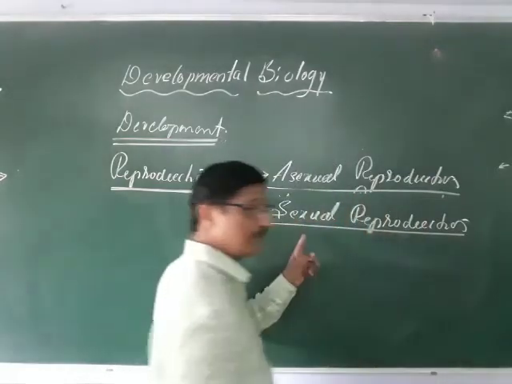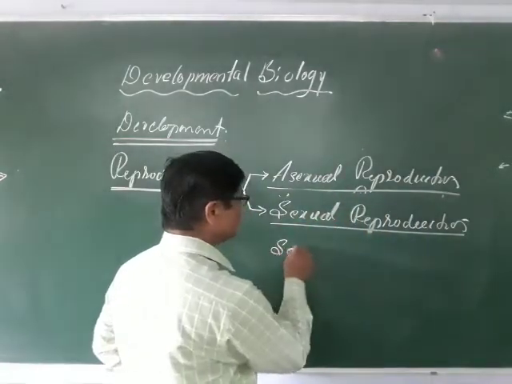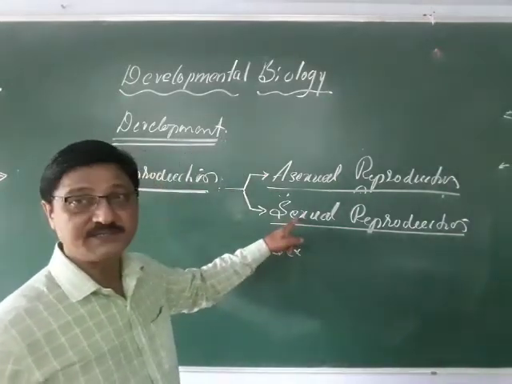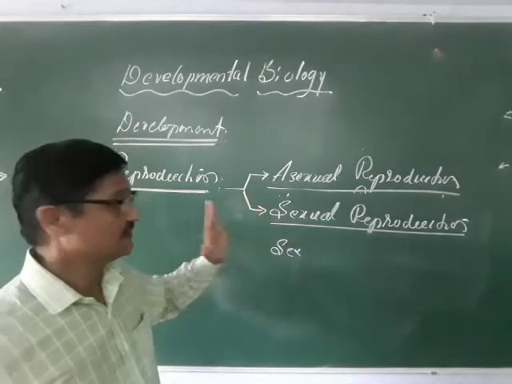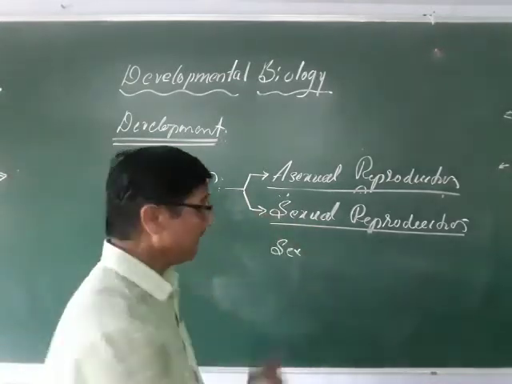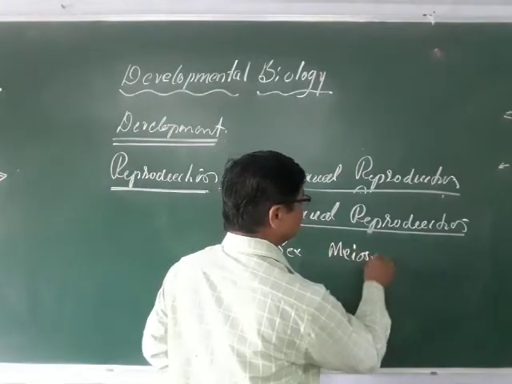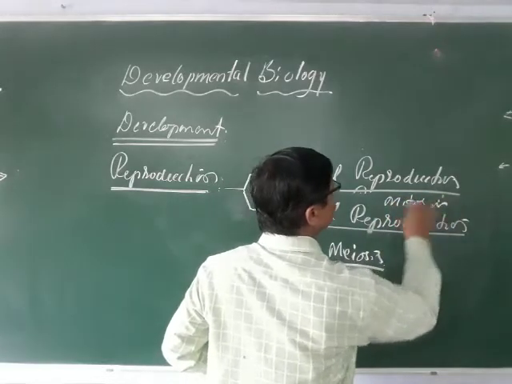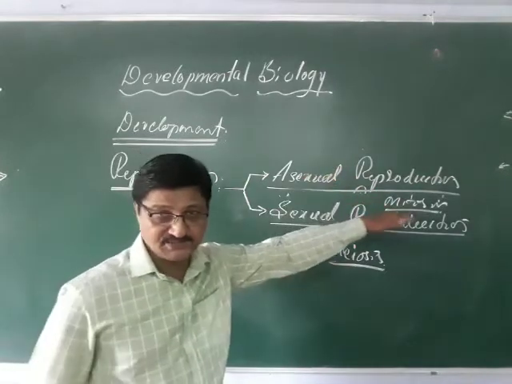And here you remember, sexual means there is formation of sex cells, sex gonads, or sexual structures. Most of the higher forms come under this one. Sexual reproduction is by means of meiosis, while asexual reproduction is by means of mitosis.